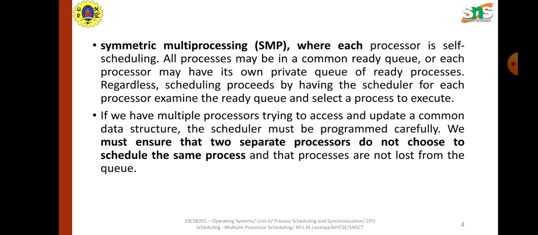At that time, the scheduling must be proper, and the information and resource sharing and the updating of any resources and the data must be constantly updated to all the caches of the other processors also. This is the only problem we are facing in symmetric multiprocessing system.